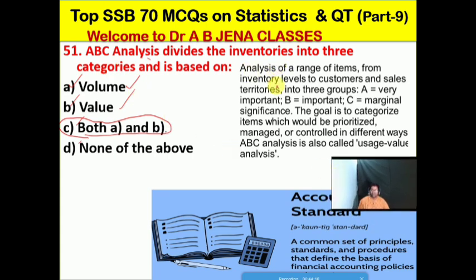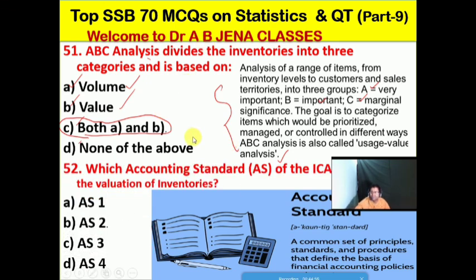Friends, let us discuss the meaning of ABC analysis. It is the analysis of a range of items, from inventory levels to customers and sales territories, into 3 groups. A is very important, B is important, C is of marginal significance. The goal is to categorize the items so they can be prioritized, managed and controlled in different ways. ABC analysis is also called usage value analysis. That is the meaning of ABC analysis.